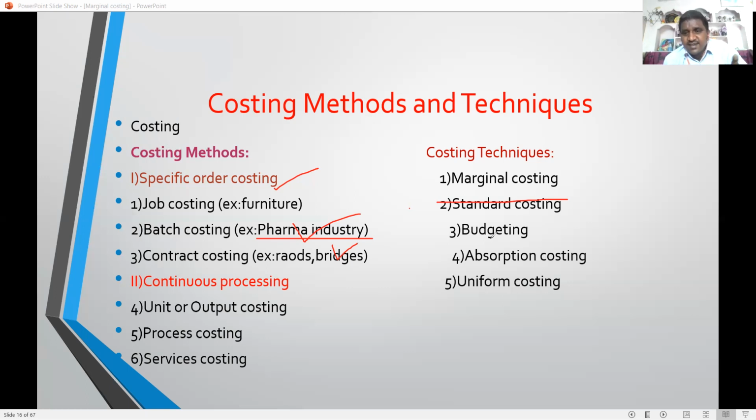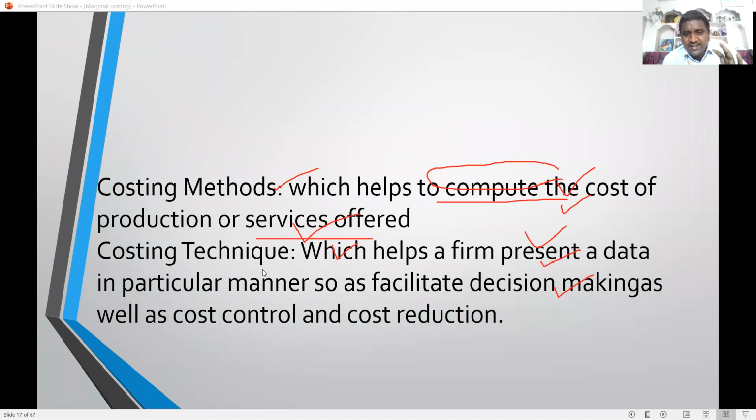Next, costing techniques: marginal costing, standard costing, budgeting, absorption costing, uniform costing. Now I am going to discuss marginal costing. Costing techniques help the firms present data in a particular manner so as to facilitate decision making as well as cost control and cost reduction.